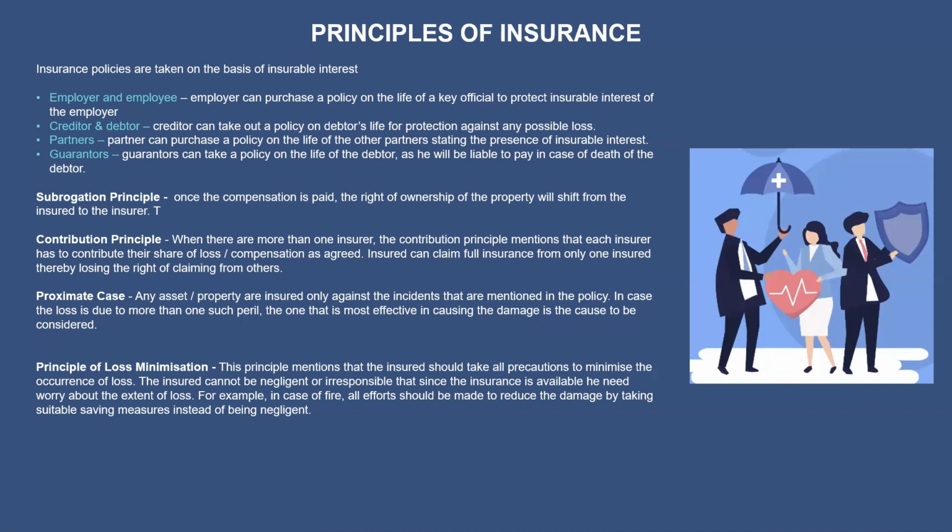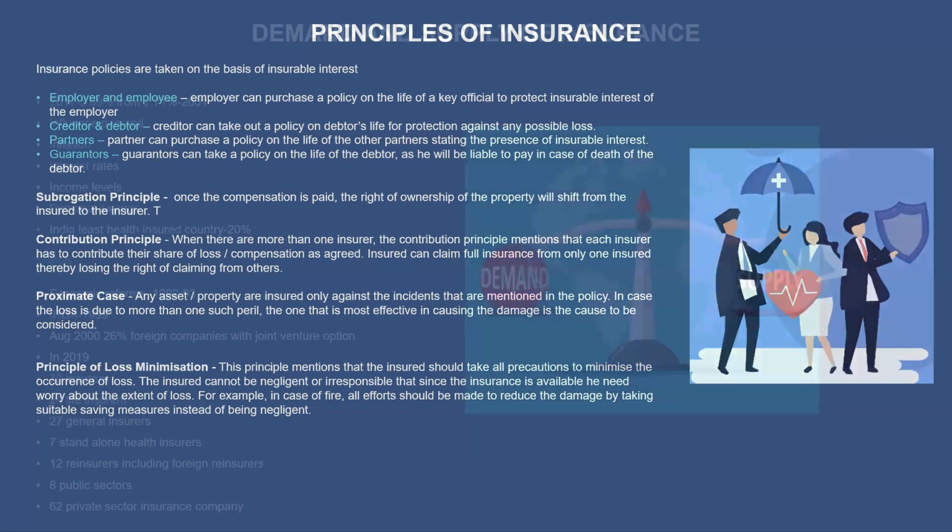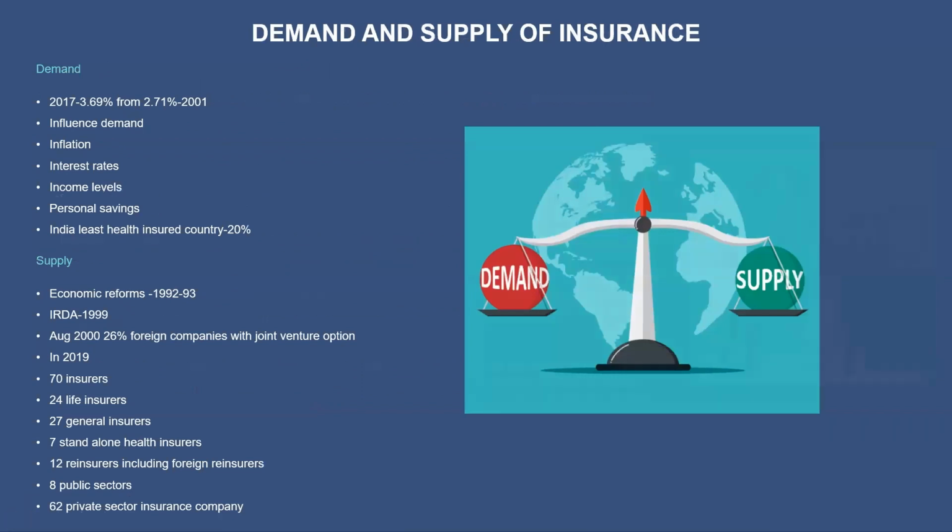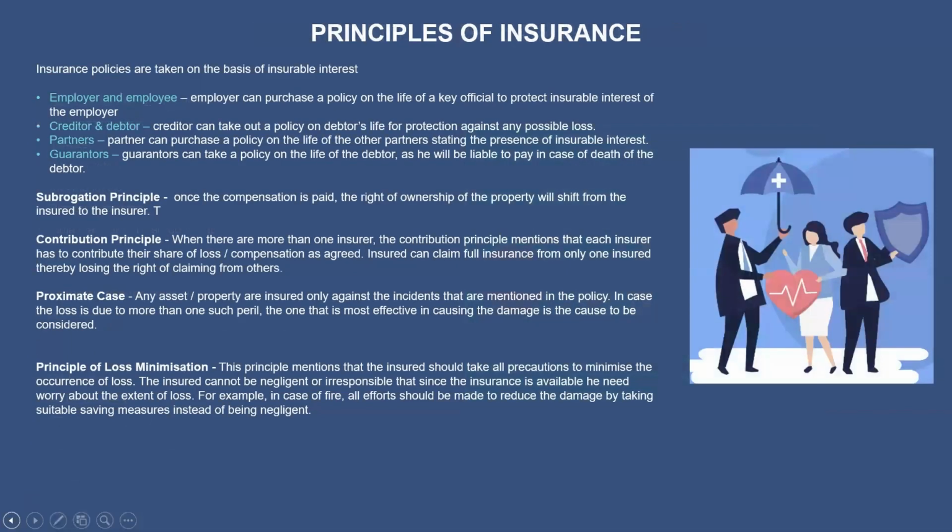So this is about your principles of insurance, and tomorrow we will go into a new topic. I hope you have understood well with these examples. I selected a few examples so that you can easily understand. For proximate cause, the simple example was the primary event. The scene is something, but the primary cause is something else, so we should know the primary cause.